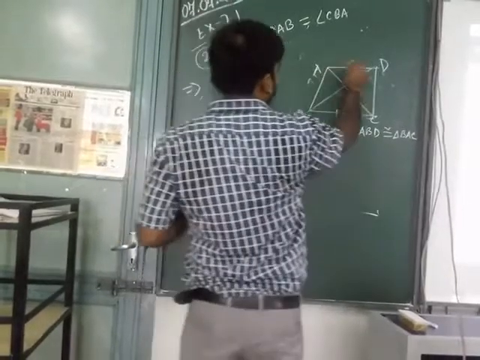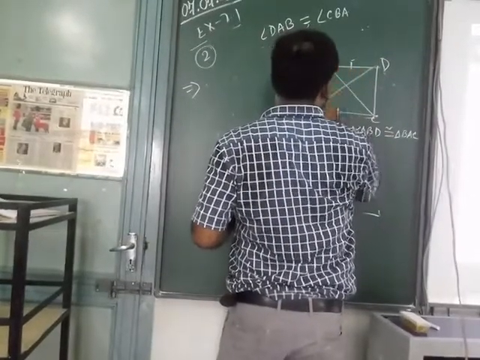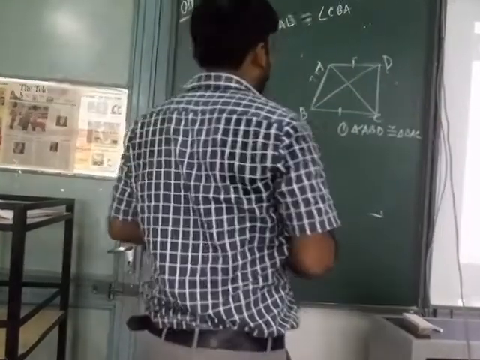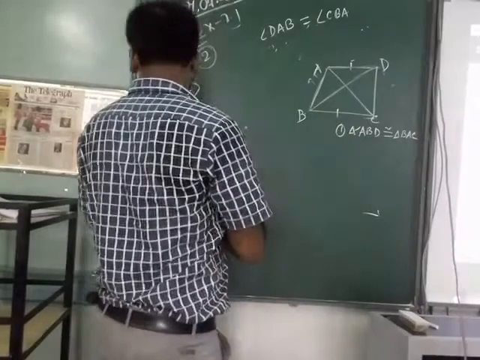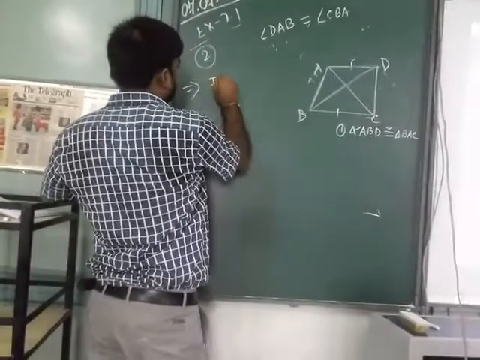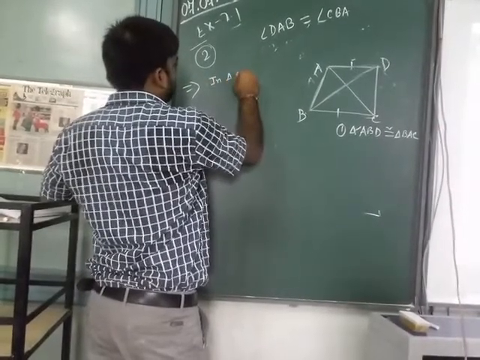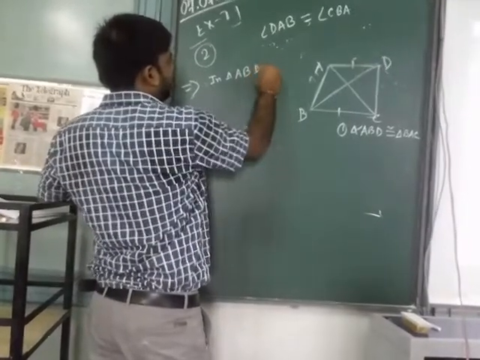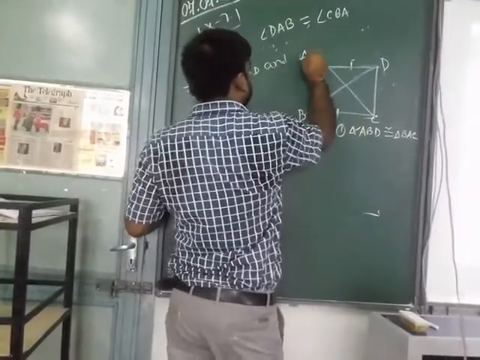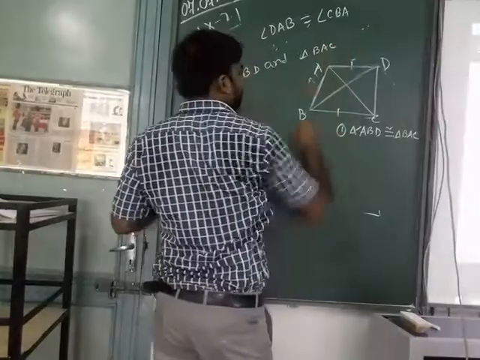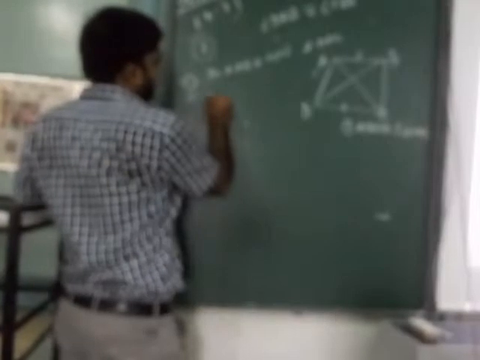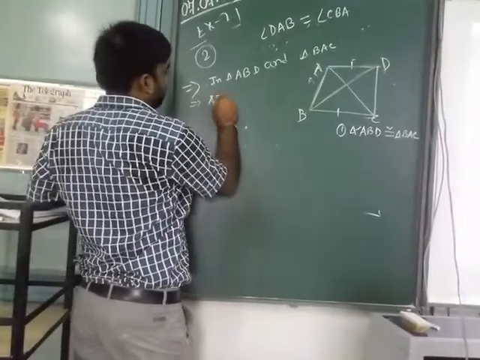ABD means this triangle. Okay, ABD and BAC. First of all, AD equal to BC.